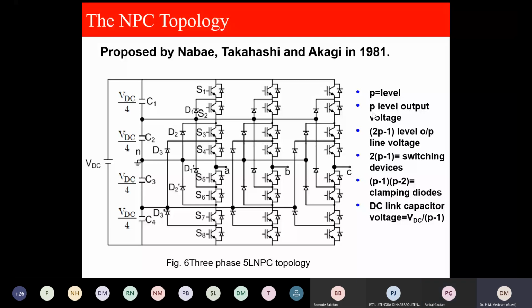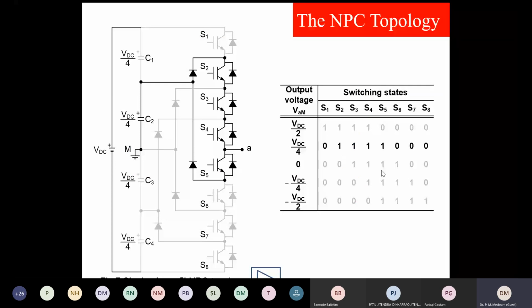This is the diagram of 5-level NPC. So for the 5-level, in 3 phase, we will get 2 multiplied by 5, 10 minus 1, 9 levels line to line in a 3-phase load. This is a single-phase output, a single-phase structure of the NPC.